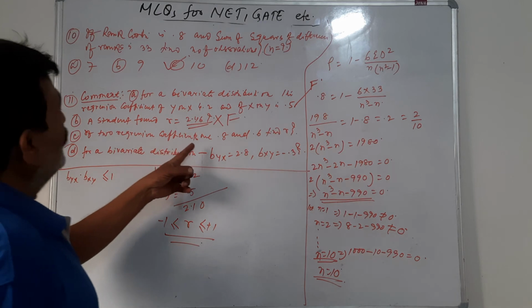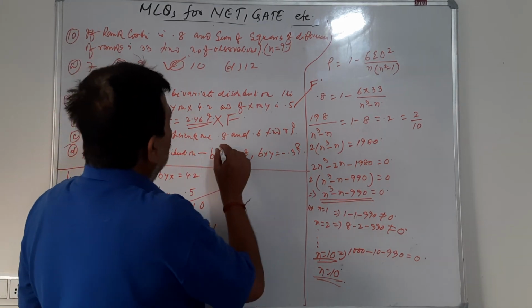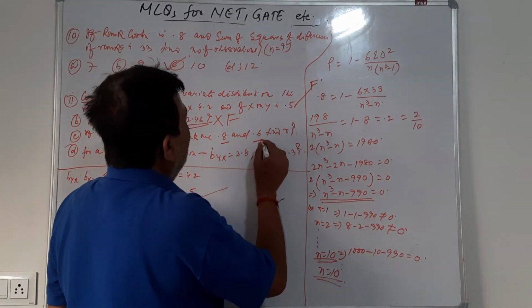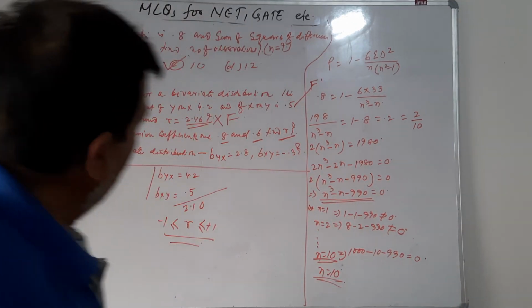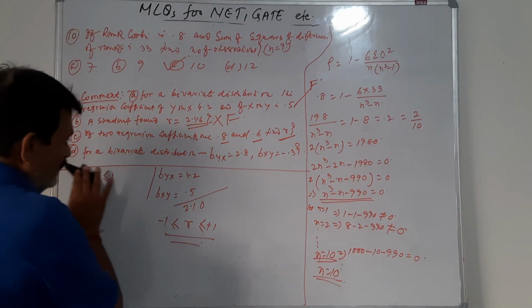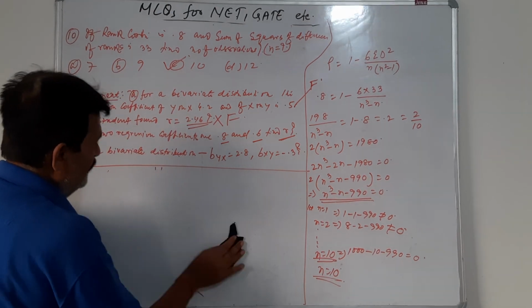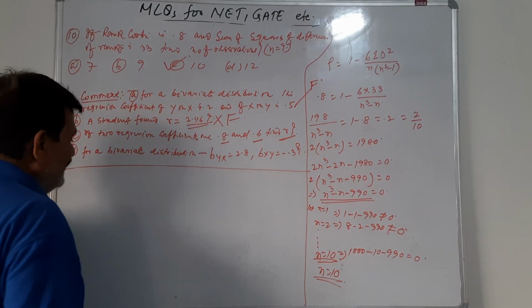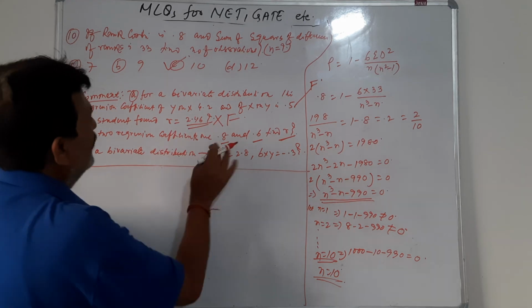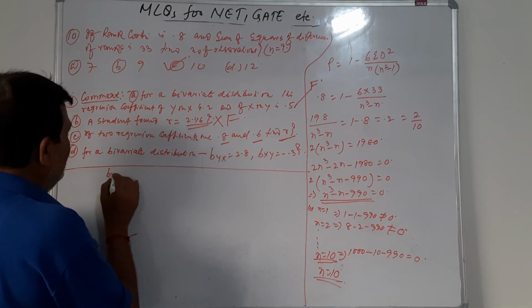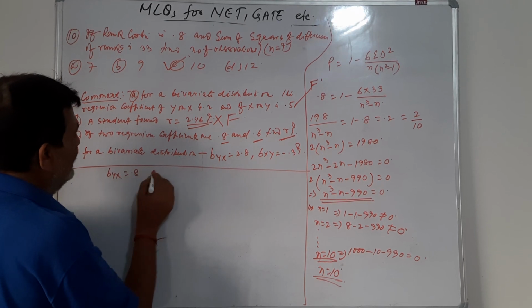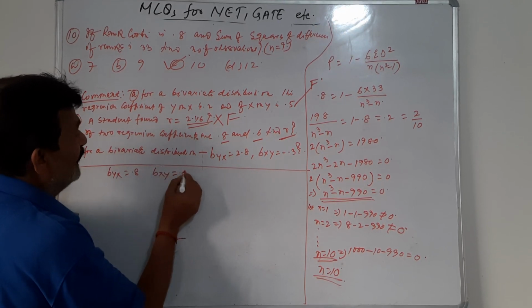If two regression coefficients are 0.8 and 0.6, find R. Here once again we have to use just one theorem of two regression coefficients. Let byx be 0.8 and bxy be 0.6.